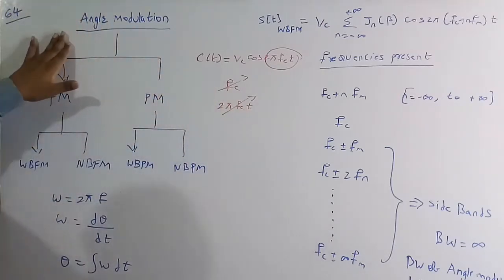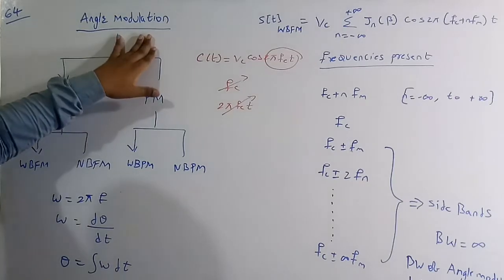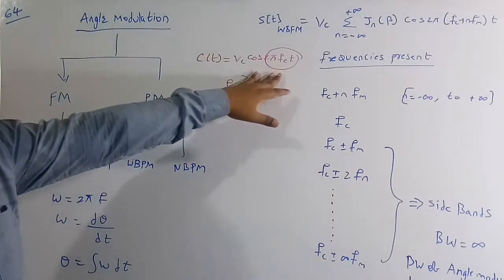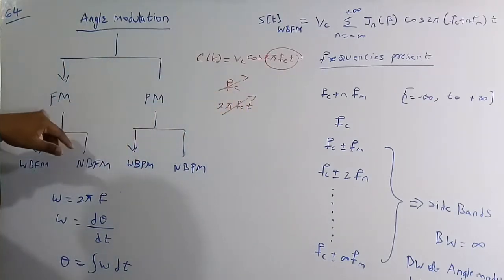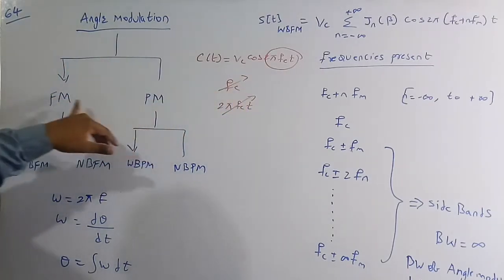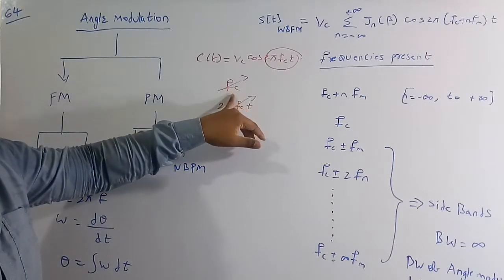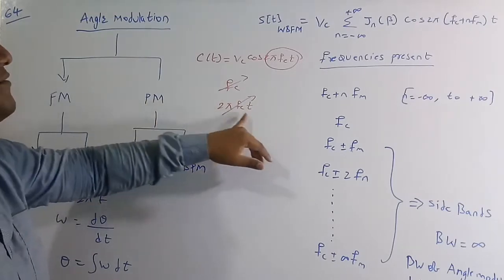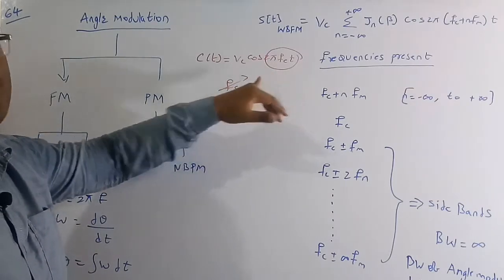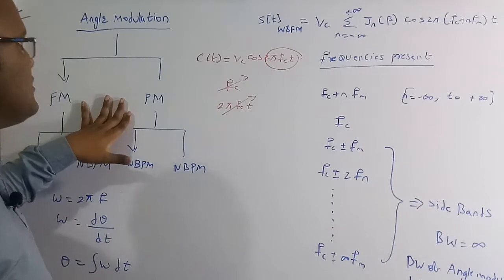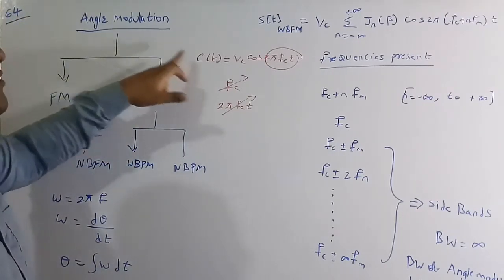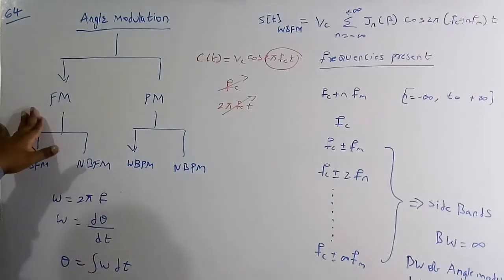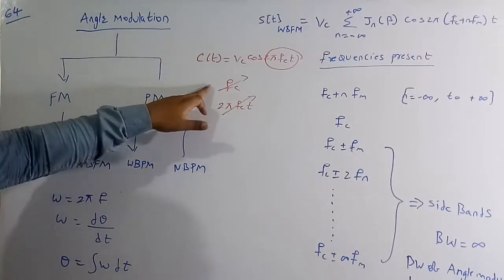If you see carefully, this is the angle modulation. Angle modulation means that in both cases we are going to change the angle of the carrier signal. So it has two things, frequency modulation and phase modulation, because if you change the frequency, the angle changes, and if you change the phase, meaning 2 pi fct, the angle also changes. Because of these two reasons we have angle modulation of the carrier signal. These are the two things: frequency modulation and phase modulation. This is the frequency and this is the phase.